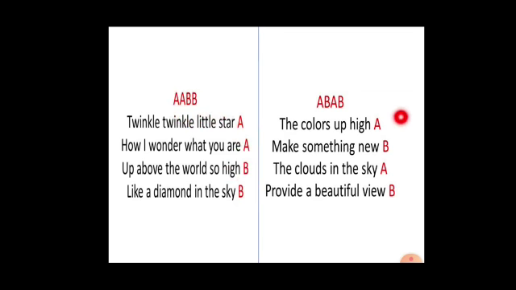Okay. Yes, children. Now here in this poem, the colors up high make something new. The clouds in the sky provide a beautiful view. Here you can see high, sky are the rhyming words. Let us name it as A. Then new, view are the rhyming words. Let us name it as B. So A, B is the rhyme scheme of this particular poem.